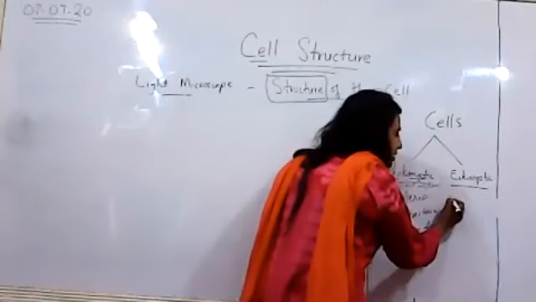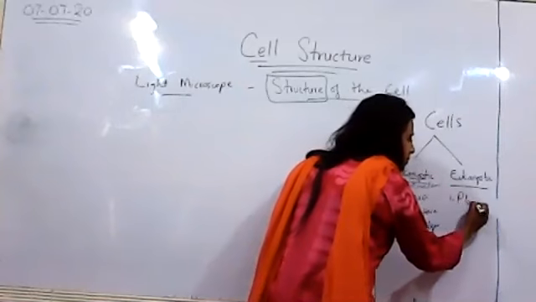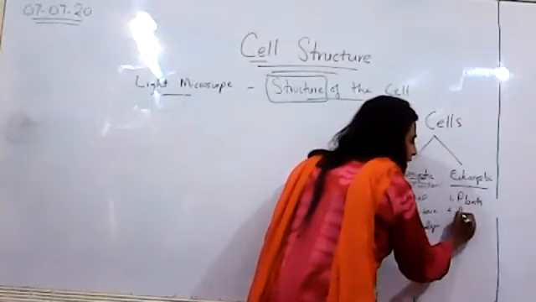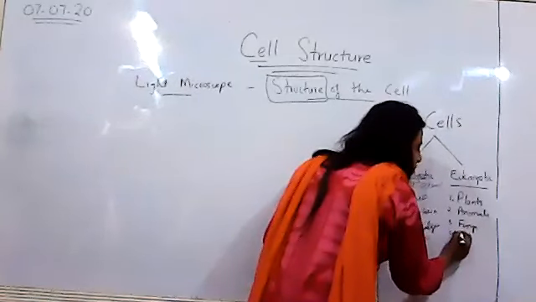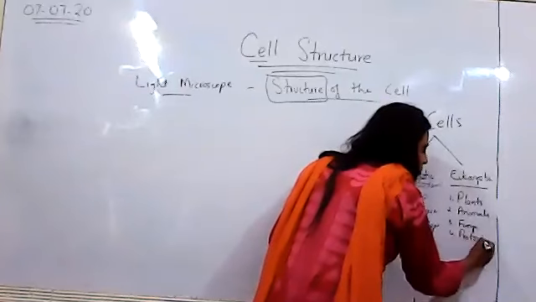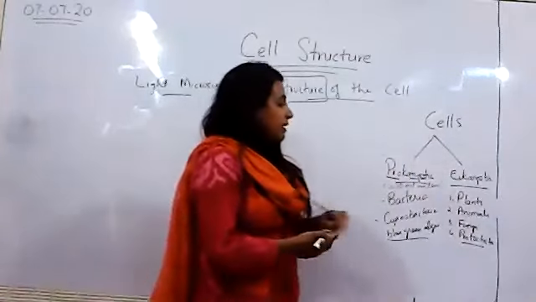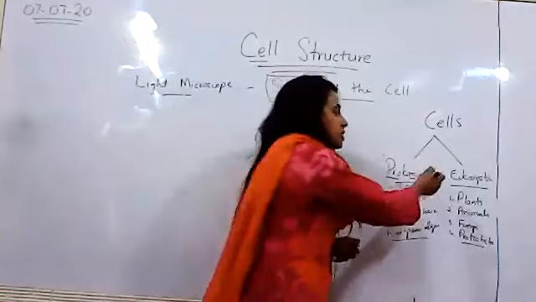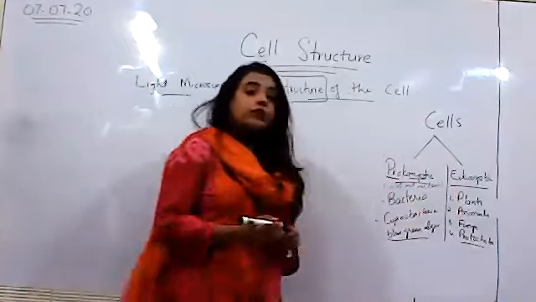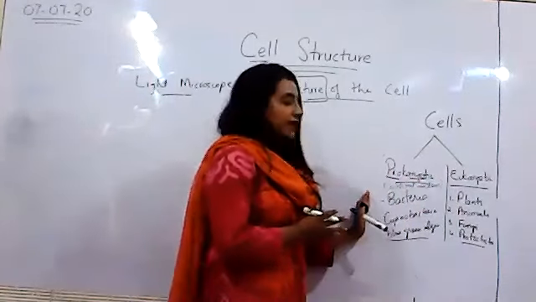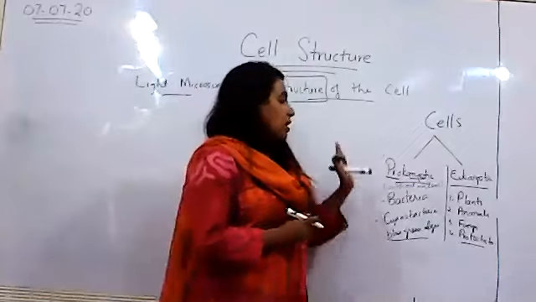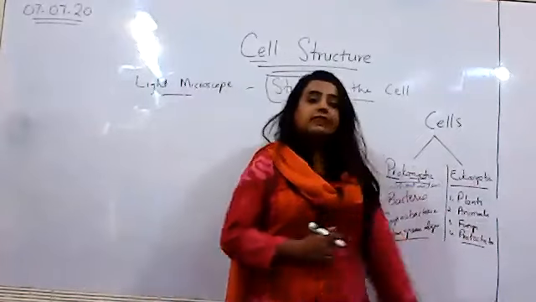Number 1 being the plants. Number 2, animals. Number 3, fungi. And number 4, Protoctista. It's not in your syllabus, so we'll not be discussing them in detail. But the 4 kingdoms that I've mentioned here, these 4 kingdoms are what? Eukaryotic. Matlab, all the organisms apart from bacteria and cyanobacteria, all those organisms are considered as what?